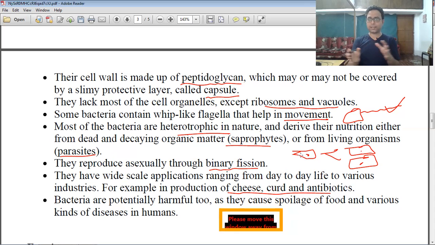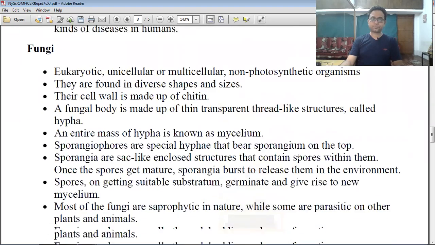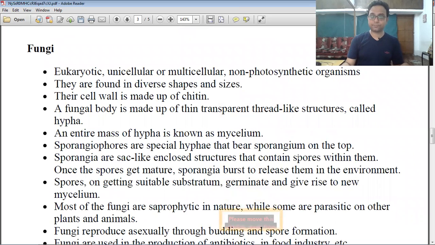Some bacteria are helpful, like the Rhizobium bacteria. They can help in nitrogen fixation. Lactobacillus is the most important type of bacteria present in our body also, E. coli also. And now the fungi. You know some details about that.